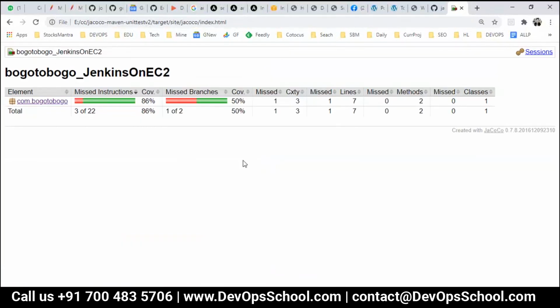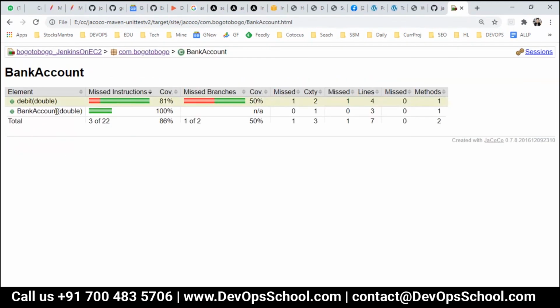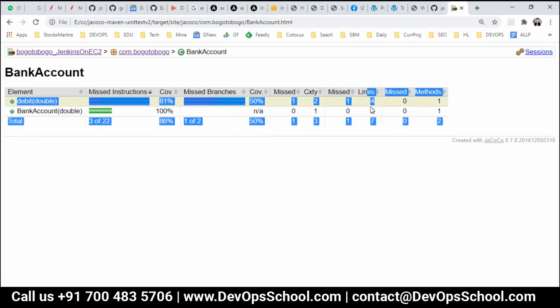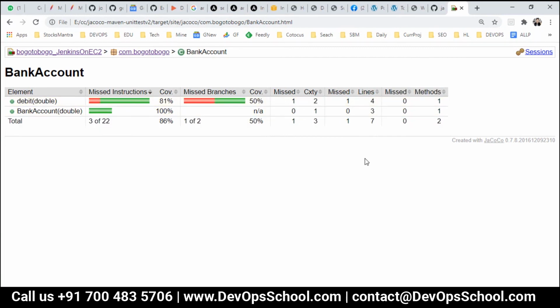This is a damn small report with almost nothing, but if you do it in real time, you will have a lot of meaningful information. They will tell you which line also is not covered. So here there's a small code.